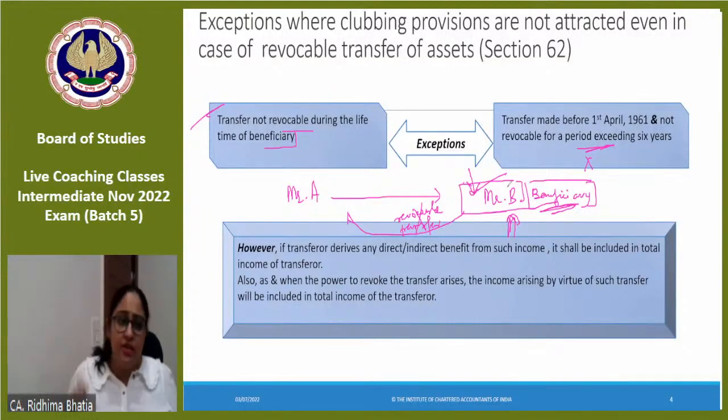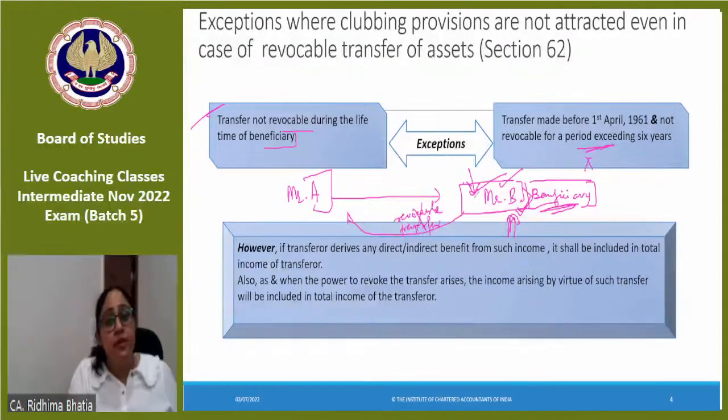Simple सा है. Intention is कि the other person should get a benefit till he's alive. Since he's getting the benefit till he's alive, it was an intention to help this person out. Then whatever income is coming would be taxed in his hand. Even if after the death the asset would come back to Mr. A, it would be an exception of revocable transfer.